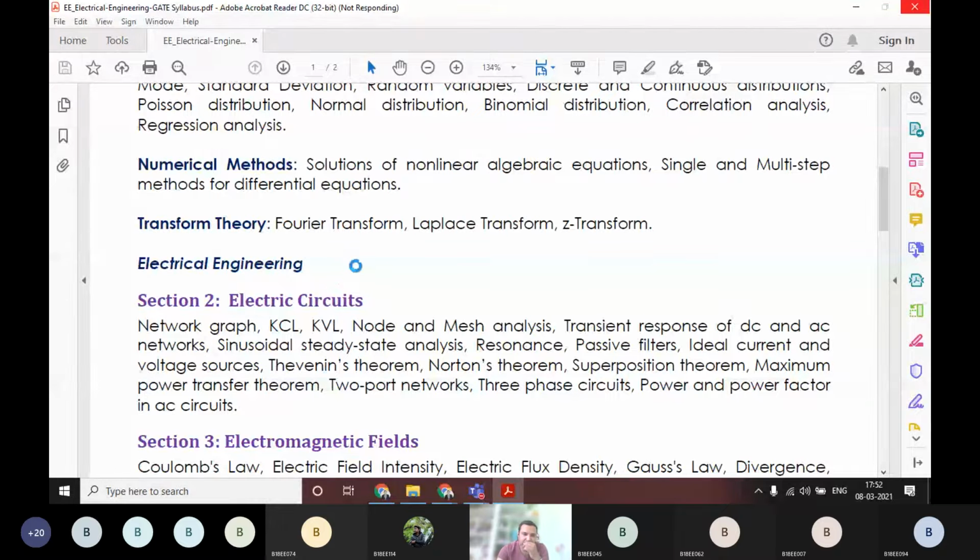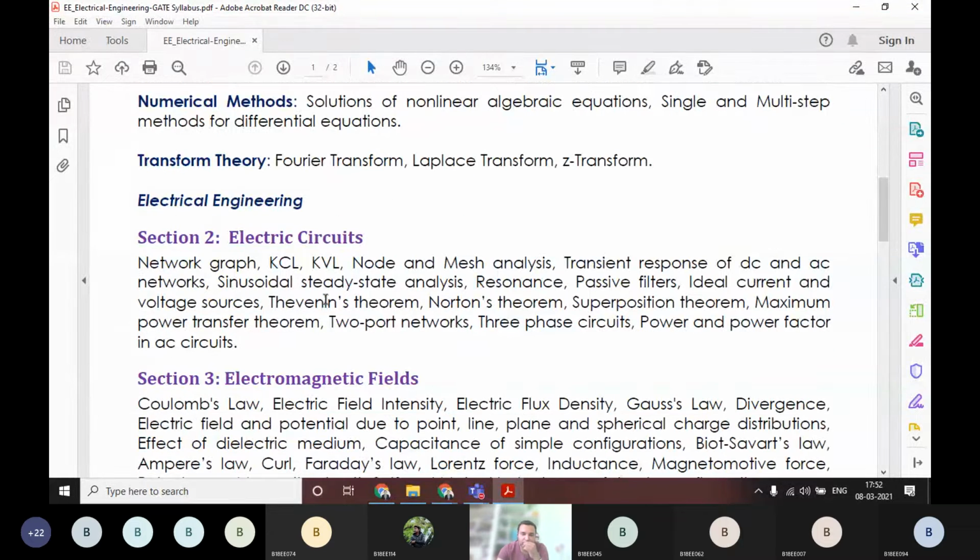Especially if you look at the electric circuits syllabus, it is the same as the network theory course.